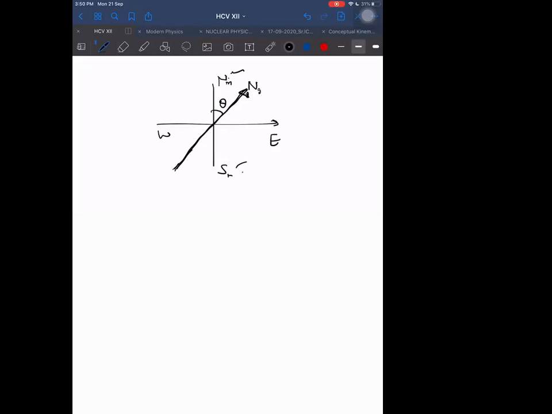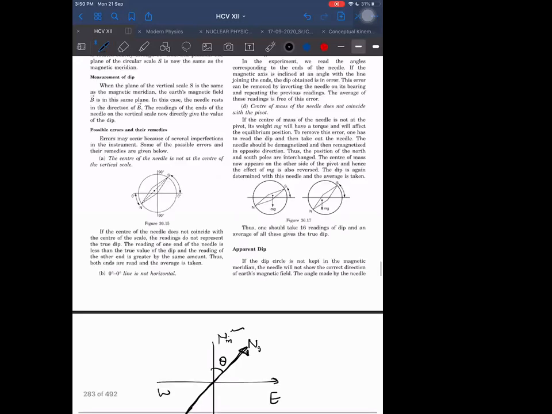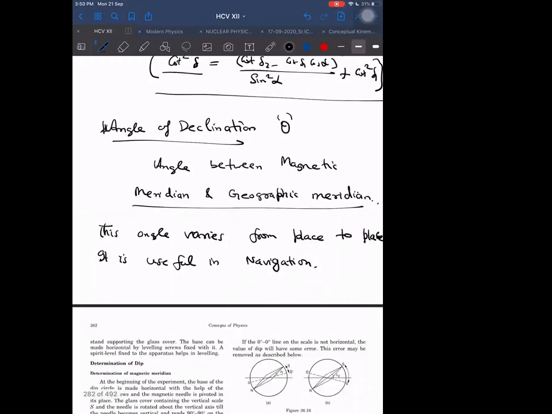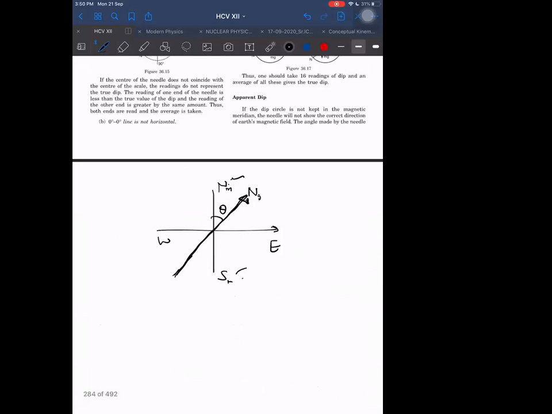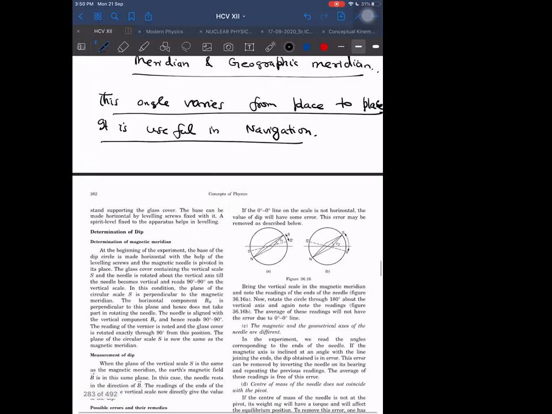11.5 degrees. No, completely wrong. It varies from place to place. You are not finding the angle between meridians. You are finding the angle between the axes. That is a fixed angle. The angle between axes cannot change. That is 11.5. But the angle between meridians will change from place to place. Okay, let us look back at that diagram only.